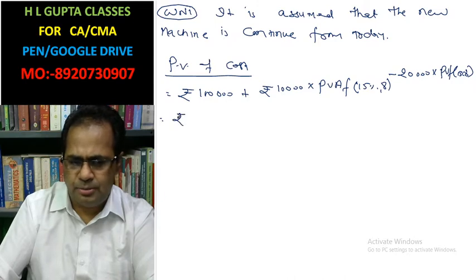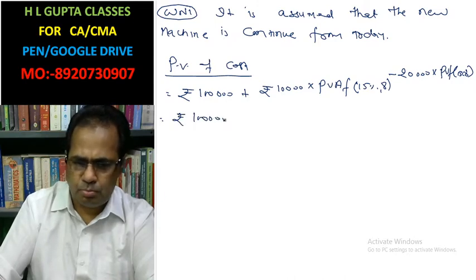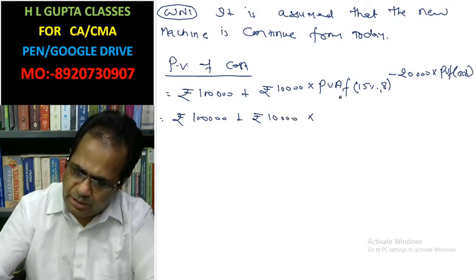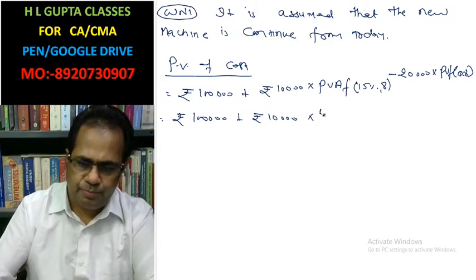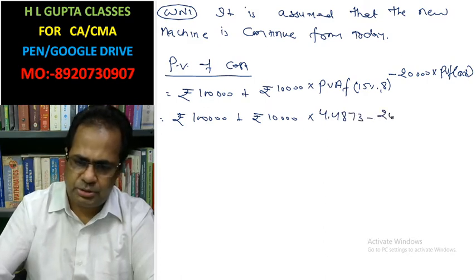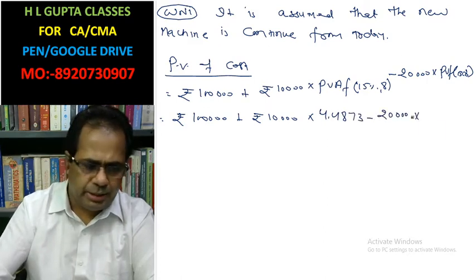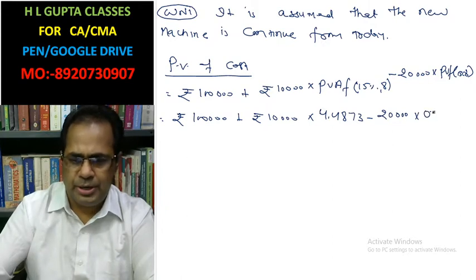Rupees 1 lakh, rupees 10,000. The present value factor for 8 years is given in the question: 4.4873. Minus 20,000 into 0.3269.